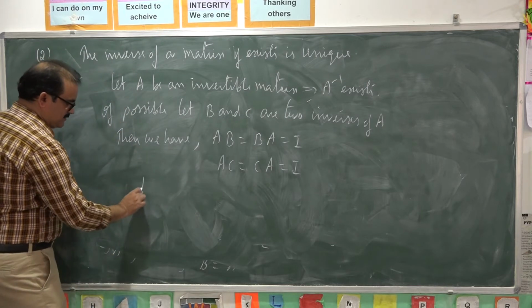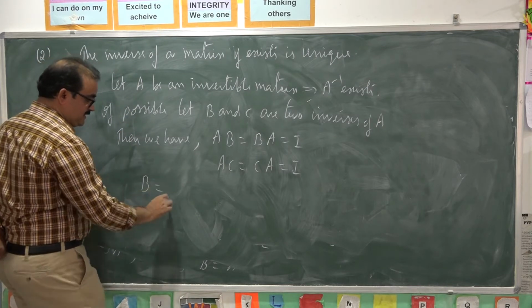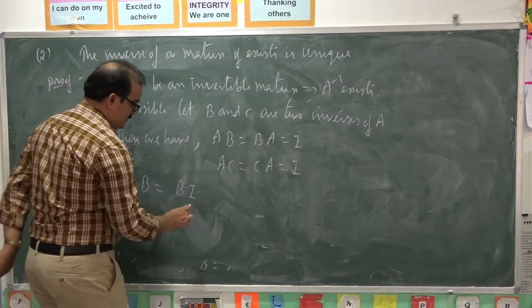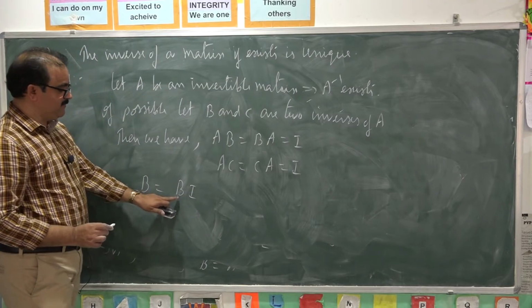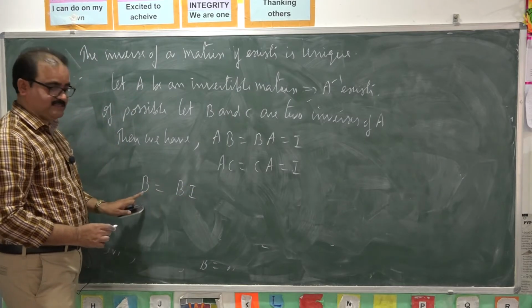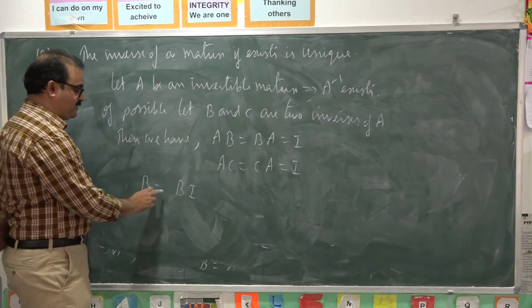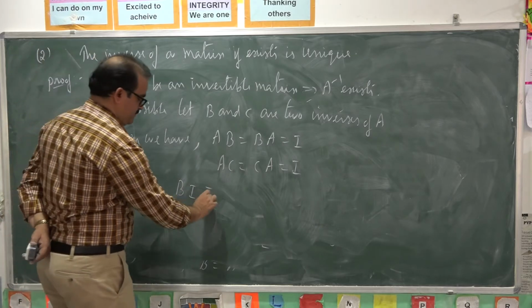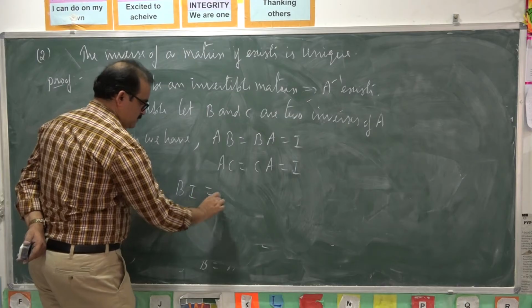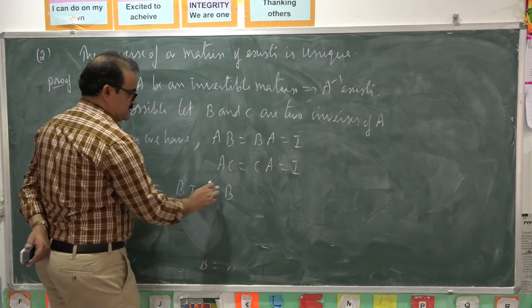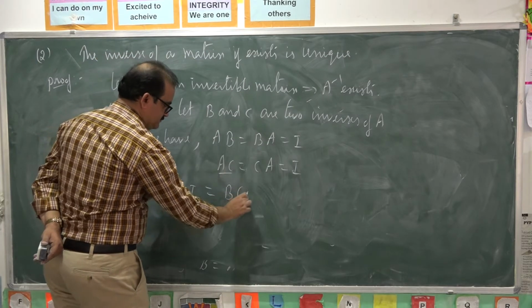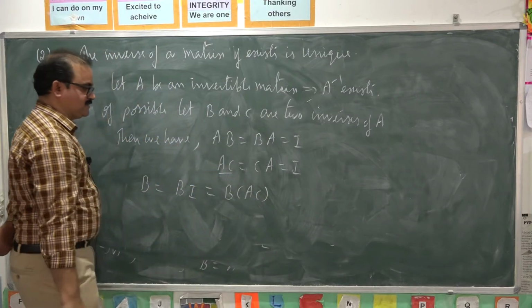Now consider B. B is written as B into I. If you multiply any matrix with identity matrix, you get the same matrix. Now take this I as A into C.